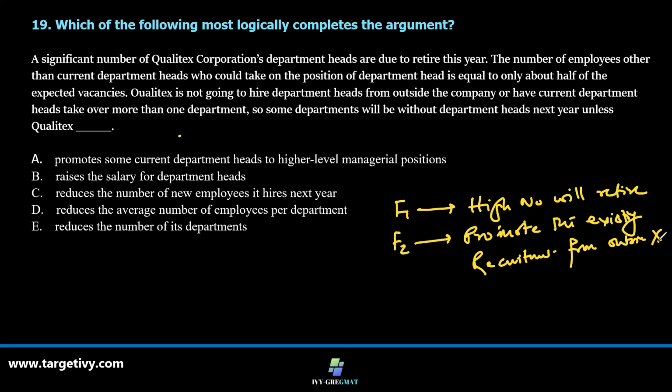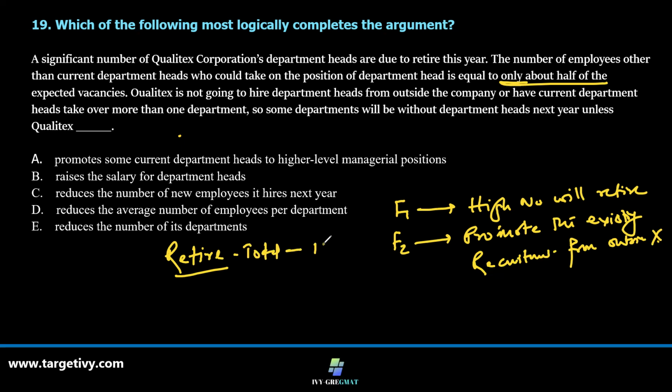Let's take it this way. The total number of people who are going to retire is 10 departmental heads.